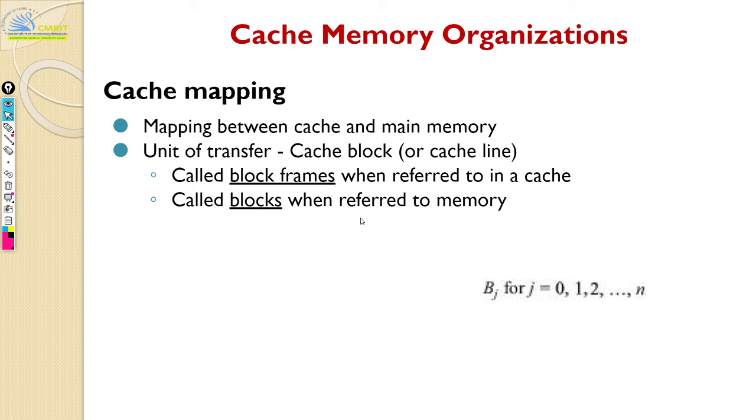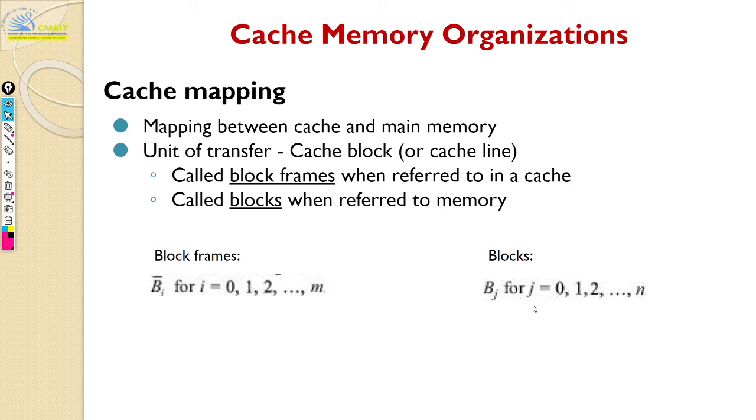Similarly here, block frames are in the cache, and blocks are in your memory. Your block frames are represented by b bar, the different block frames 0 through m, and your blocks are represented by b, from 0 to n.